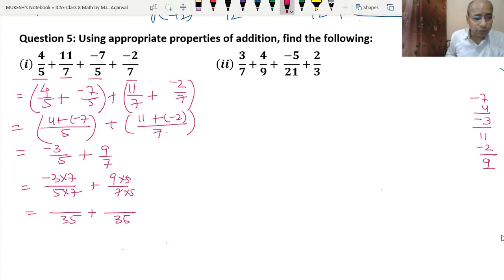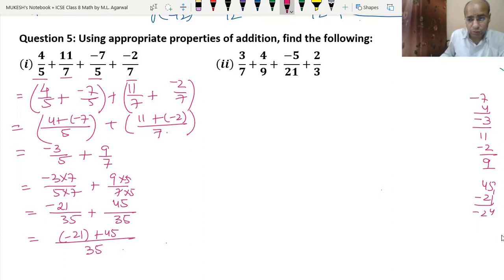So this is 7 into 3 is 21, minus, 9 into 5 is 45. So we will write the common denominator 35. So minus 21 plus 45. So 45 and minus 21 is 5 minus 1 is 4, 4 minus 2 is 2. So we will write 24. So the answer is 24 upon 35. Clear?